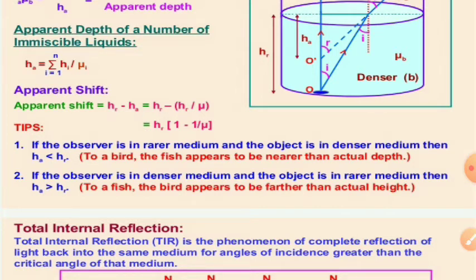To a bird, the fish appears to be nearer than the actual depth. And if the observer is in the denser medium and the object is in the rarer medium, then apparent depth is more than the real depth. To a fish, the bird appears to be farther than the actual height.